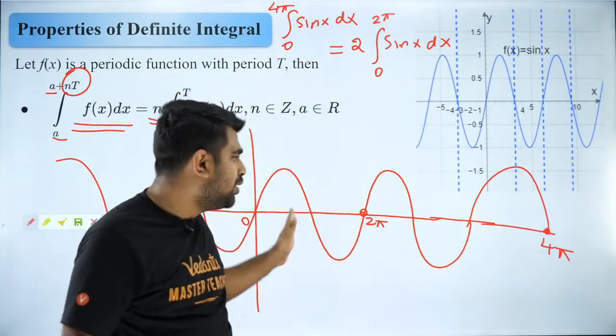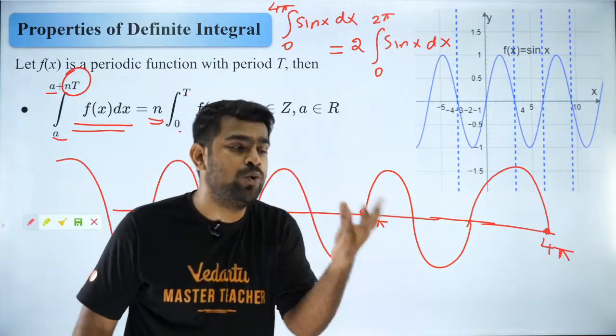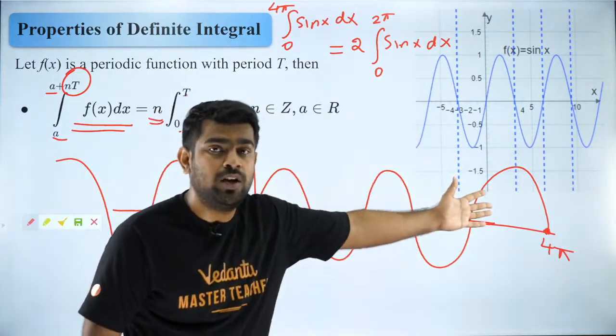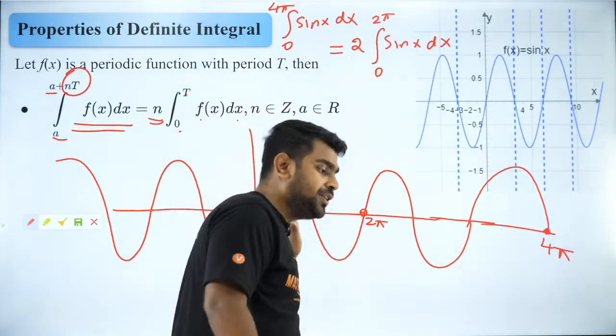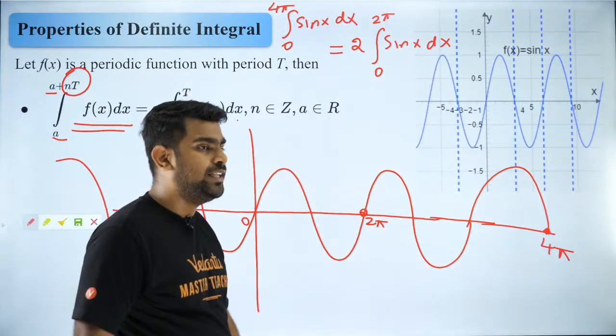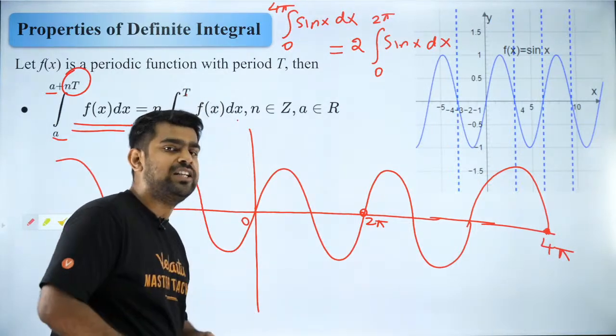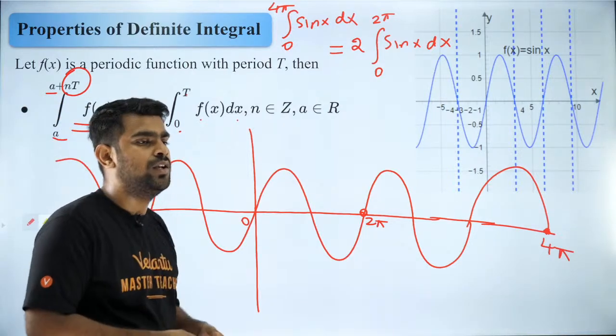Now into 2 might seem like a small number. Sir, what are you saying? 0 to 4 pi, how is it a tedious process? Because that is an example. I gave you 4. What if there is 1000 pi? What if there is 1 lakh pi? Will you be able to do it continuously? So that is where these things come very handy and they make your job much easier. Got it? Are you all clear with it, guys?